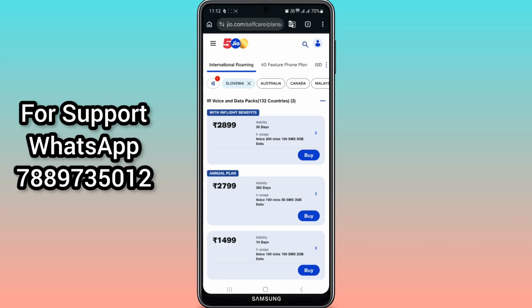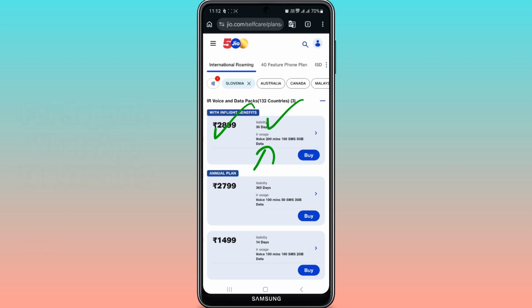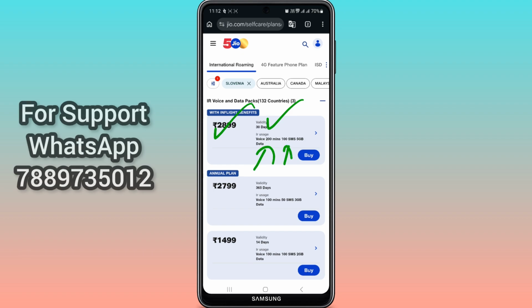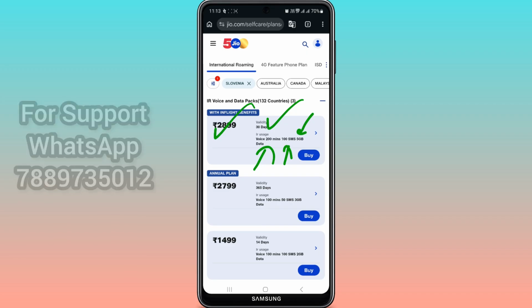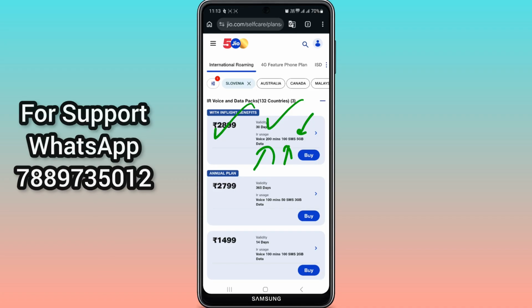So here you can see in 2899 what you will get: 30 days validity in this pack, and you are getting voice 200 minutes and 100 SMS. These are outgoing SMS, 100. Incoming SMS is free always, and you will get 5 GB of data. Understand? This is the total 5 GB data you will get in the 2899 pack. After this 5 GB data expires, your speed will be reduced to 64 kbps. It means your speed will be reduced to 2G.